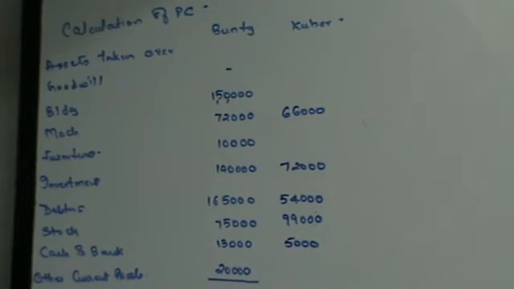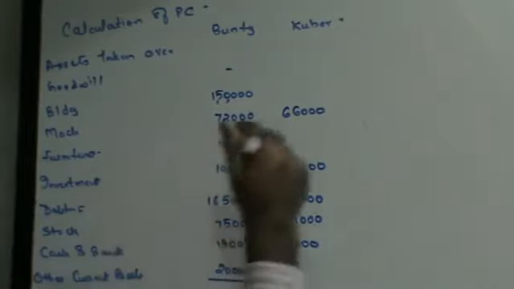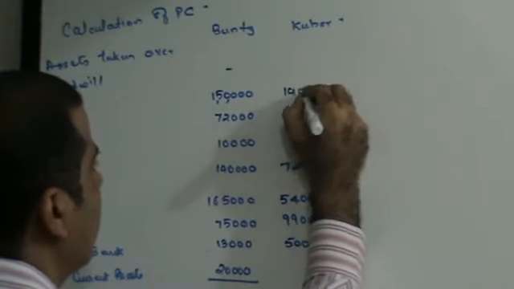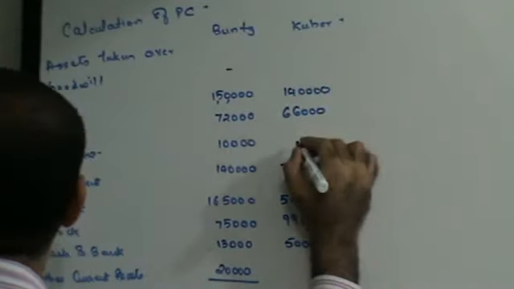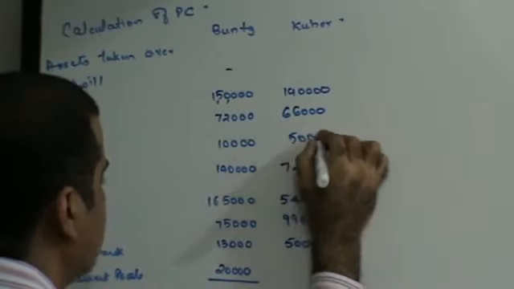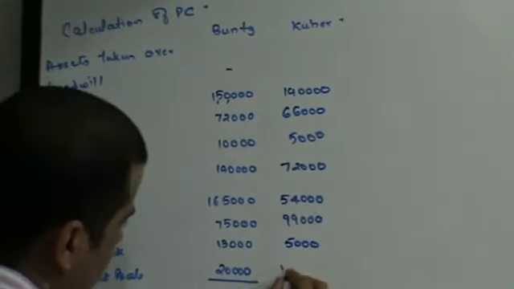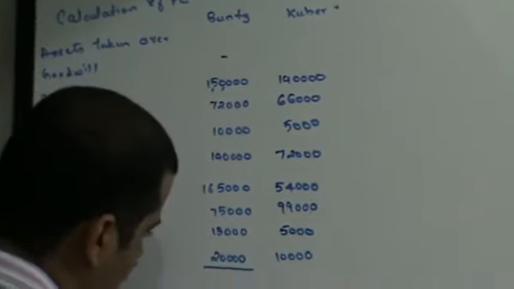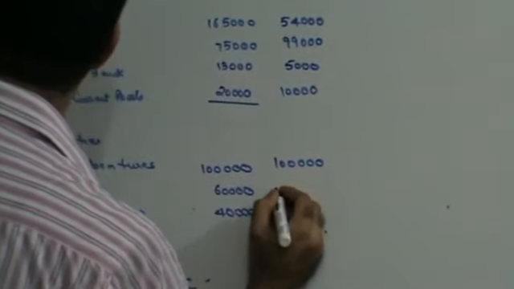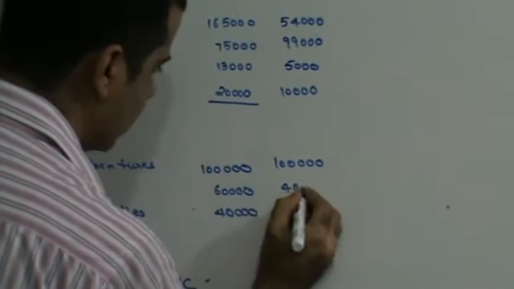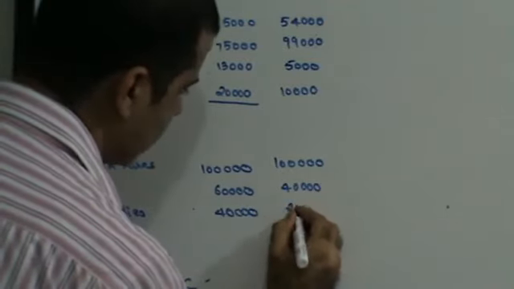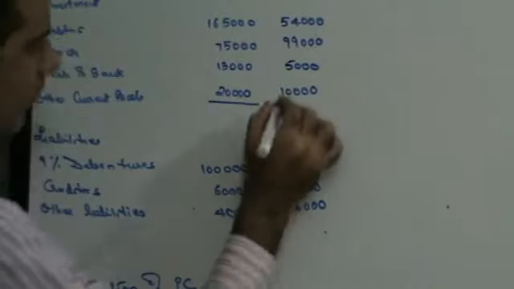Other assets and liabilities are to be valued at book value except fictitious assets. Right? Other assets are to be valued at book value. So building will be 1,40,000. Furniture is going to be 5,000. Other current assets is going to be 10,000. 9% debentures is going to be 1 lakh. Creditors is 40,000. And other liabilities is 24,000. Fine, do we get this thing clear?